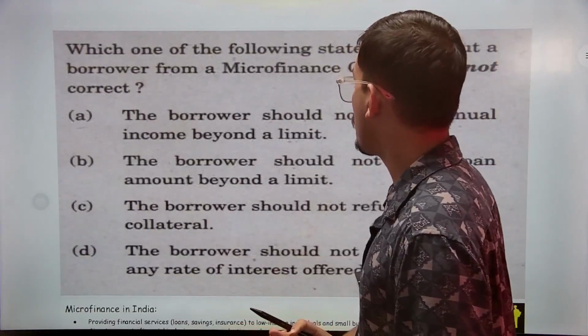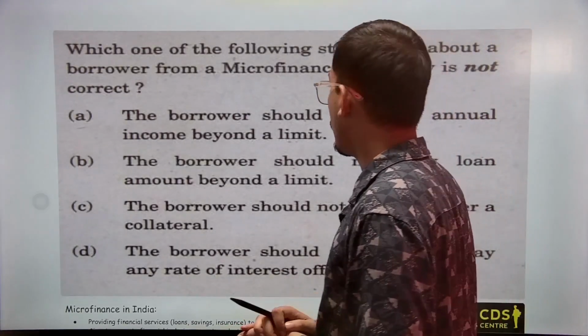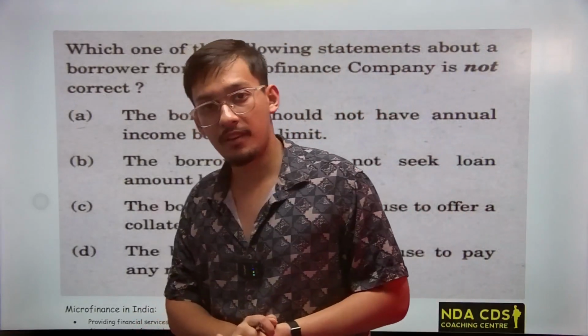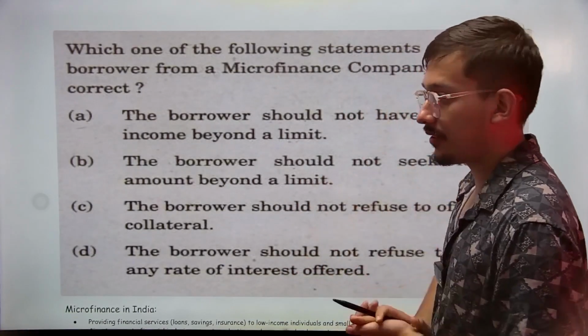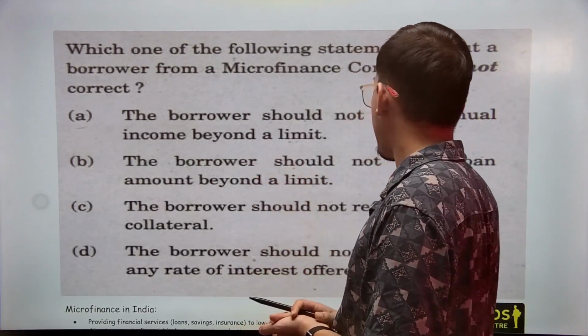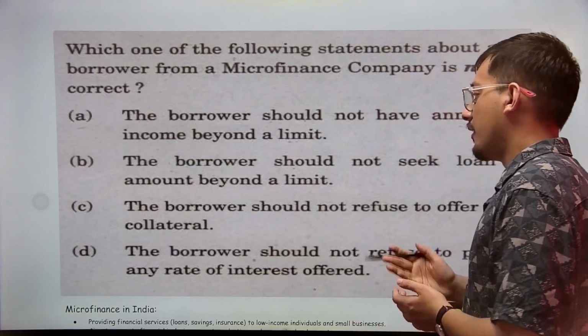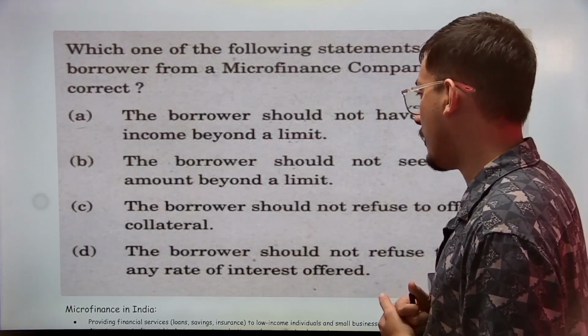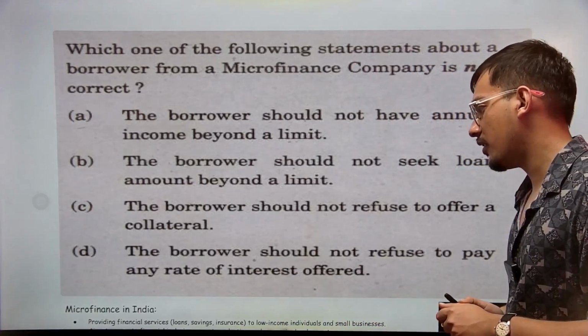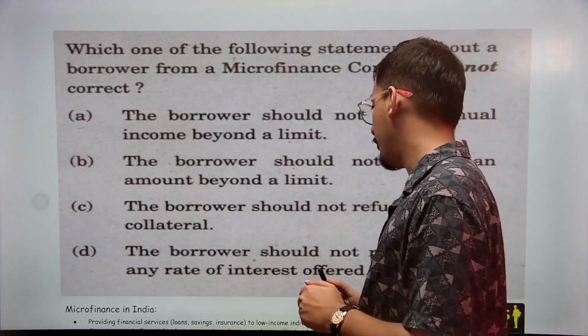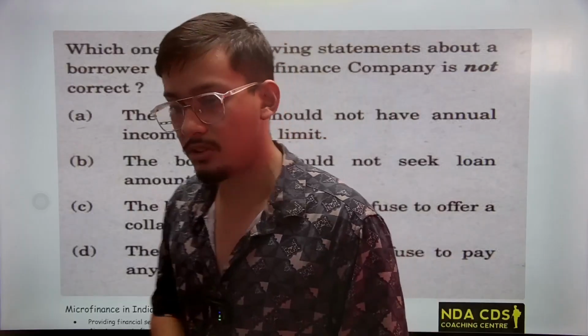Now we have: which of the following statements about the borrower from a microfinance company is not correct? It's very important to remember that it's written not correct. Is it that the borrower should not have annual income beyond the limit, the borrower should not seek a loan amount beyond the limit, the borrower should not refuse to offer a collateral, or the borrower should not refuse to pay any rate of interest offered?